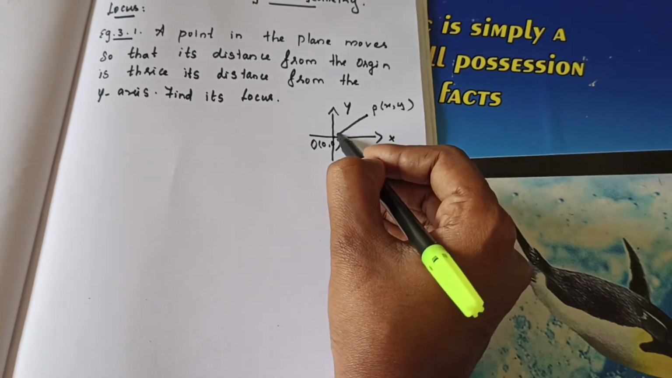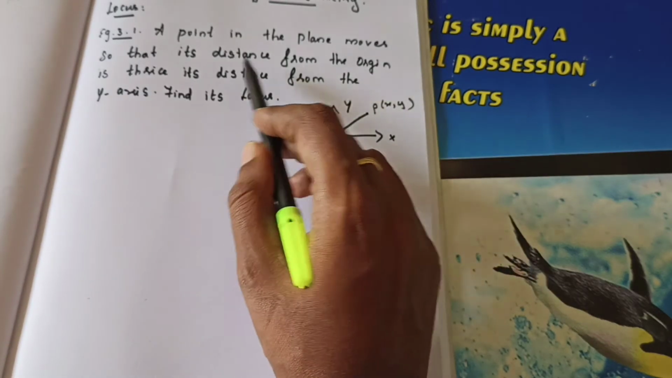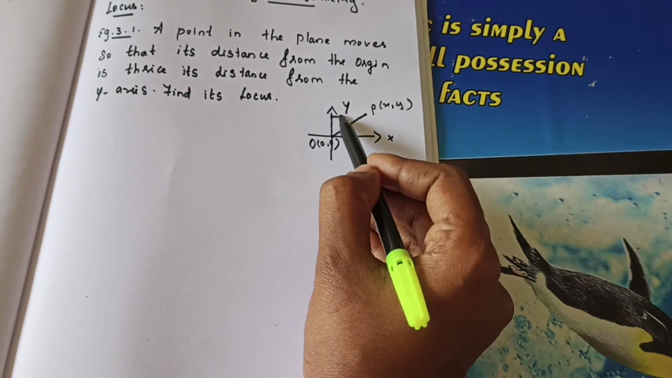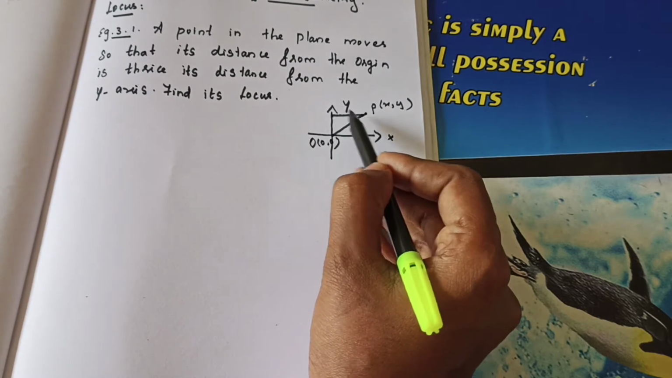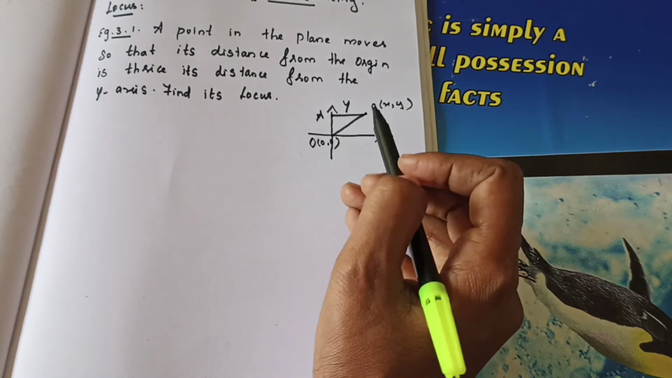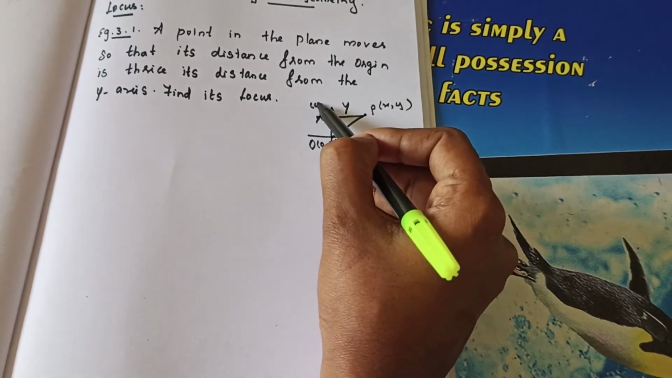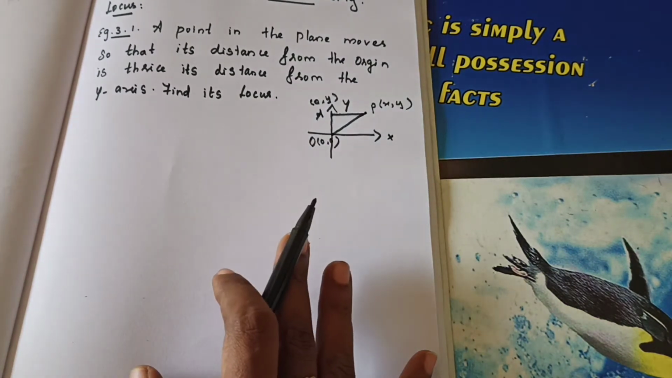So you can join this to O and P. Okay, same as that. From the origin is thrice its distance from the y-axis. So from here to here is the distance from the y-axis. Let us consider this point is A. It is on the y-axis, so the x point is 0, correct? So x is 0, and y we will get y. Got it? So this is a diagram.